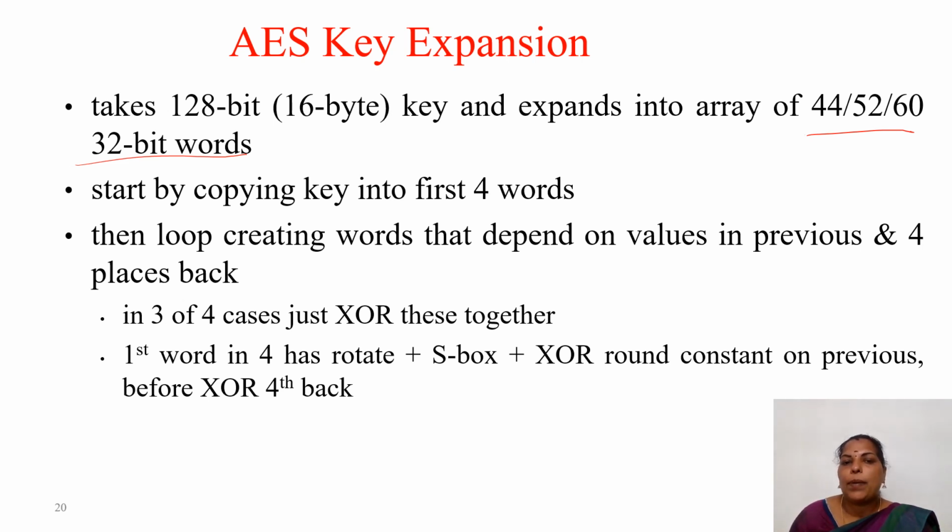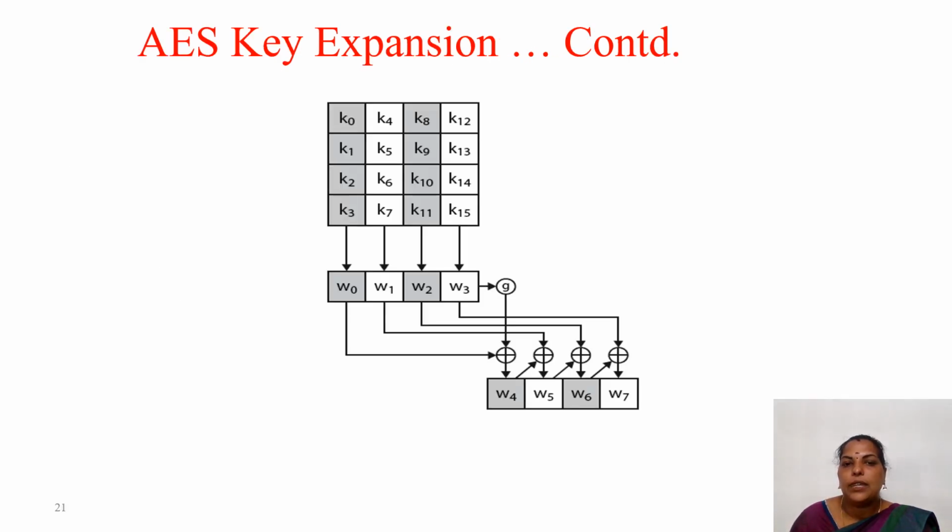So we start by copying the key into the first 4 words. Then we loop, creating words that depend on the values of the previous word and the word 4 places back. Here we are also performing XOR only. The first word in each group of 4 has a rotate, plus S box, plus XOR with a round constant applied on the previous word, before XOR with the word 4 back. So here let us see how the key expansion happens.